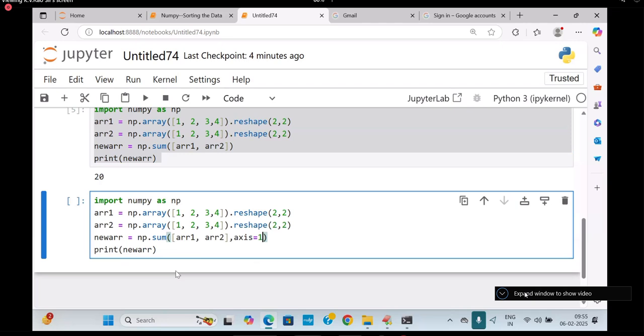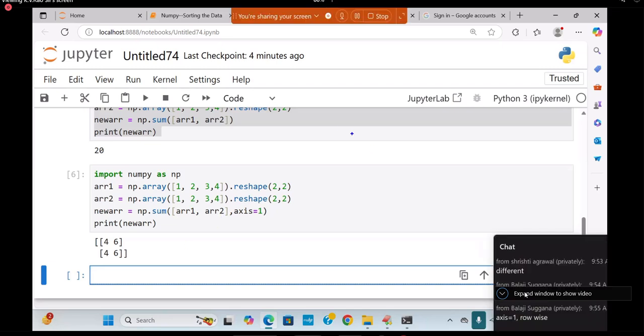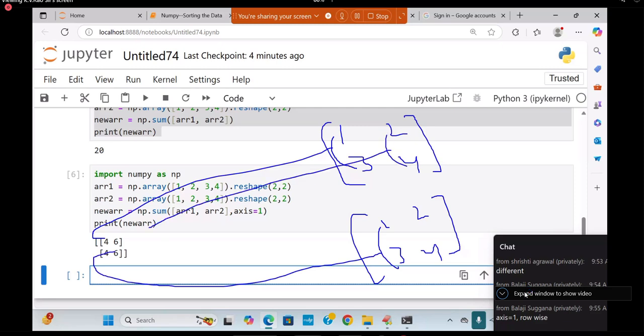Axis is equal to what? Axis is equal to 1. What are the elements I'm getting? Here 1, 2, 3, 4. What is this now? 1 and 3, what is the value? 4. 2 and 4, what is the value? 6. That is known as what? Column wise. Getting it, students? See how many sums are there.